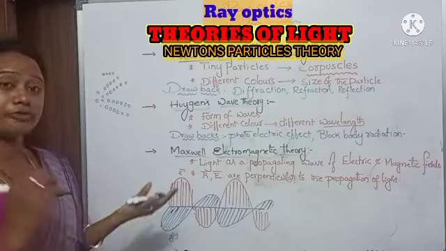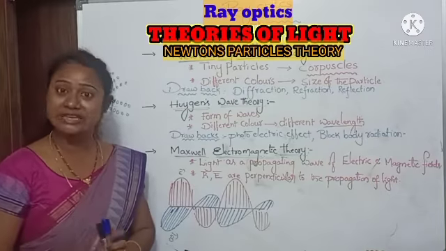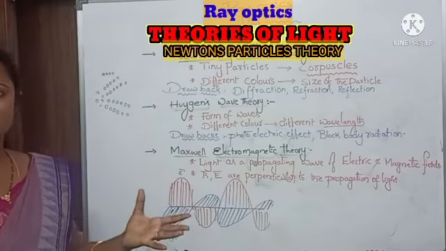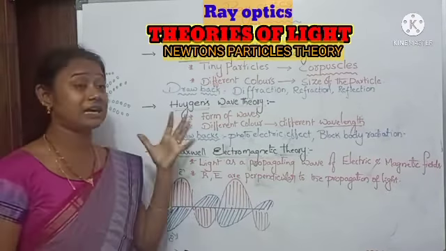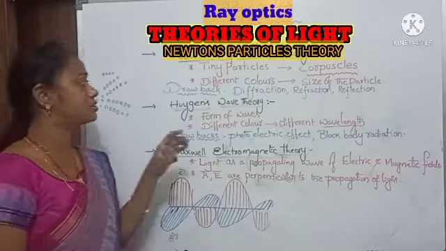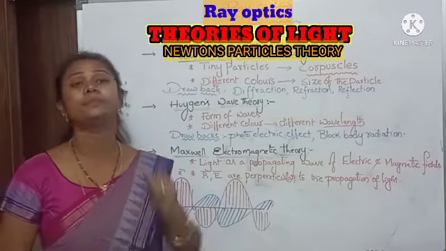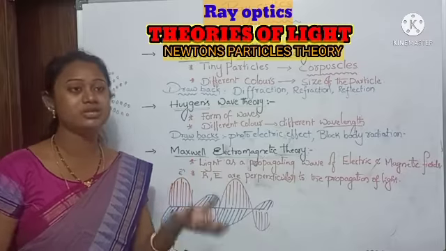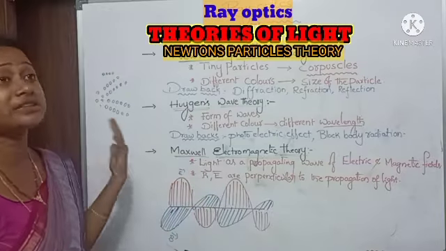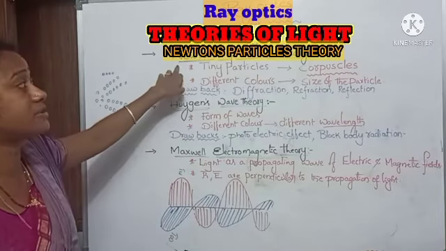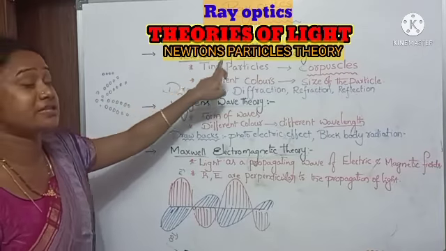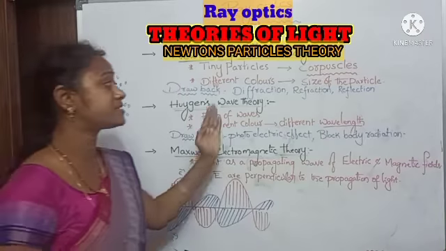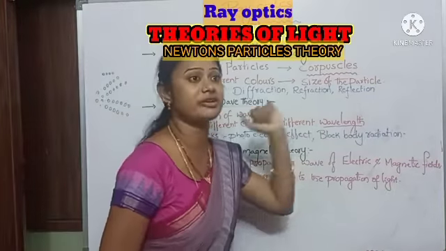Here we are knowing about the different colors in light, like red, blue, green. I think everyone knows. The colors of light are due to the size of the particles. It depends upon the size of the particles, so we have different colors. These are the assumptions of Newton's particle theory. He fails to explain diffraction, refraction and reflection.